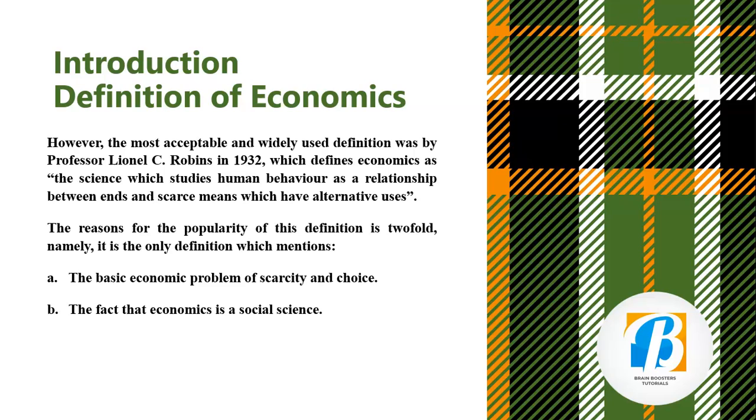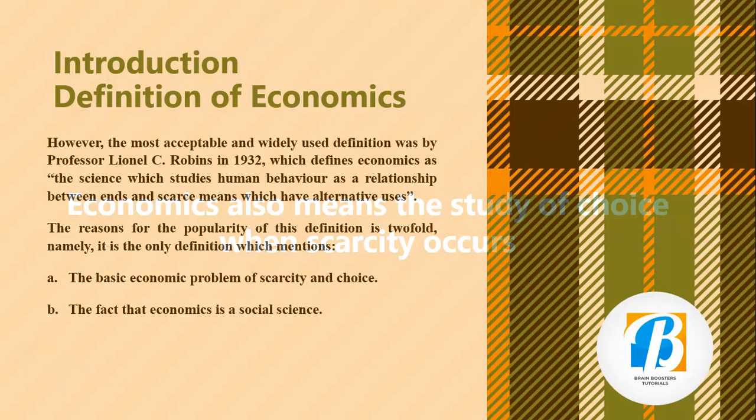The reasons for the popularity of this definition are twofold. Number one, it is the only definition which mentions the basic economic problem of scarcity and choice. Scarcity means when resources are limited, and choice is when you have to choose between one particular product or the other. Secondly, economics is a social science. We have pure sciences like chemistry and physics, but economics is an example of a social science.